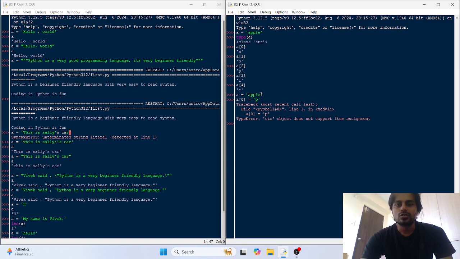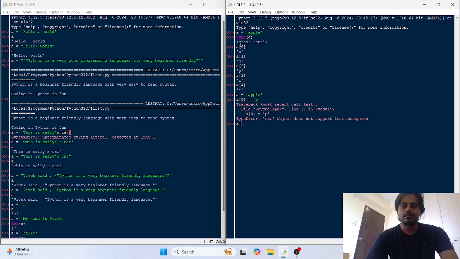So here I tried to modify the first character that is present in this string and I got a type error. So Python strictly throws a type error if you try to assign to the index of some string object some other string. You can't modify the string object directly. It is an immutable object. Okay, this is an important concept. Have this in mind.